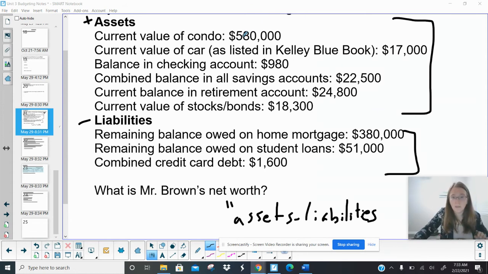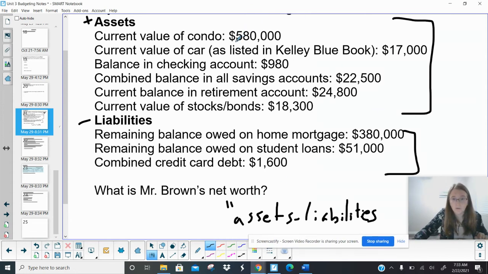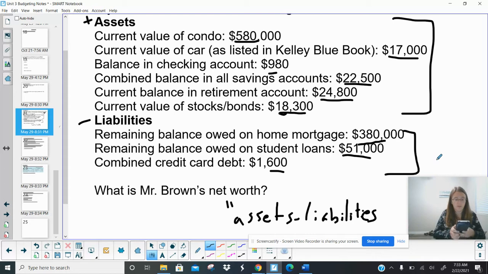So go ahead and add up all of these numbers here. We've got 1, 2, 3, 4, 5, 6. Add up these three separately, right? We're going to do this chunk and this chunk, and then come back and compare and see if we are getting the same thing. Again, as you're going, guys, for example, on the 580,000, that's 4 zeros, right? 1, 2, 3, 4. So I would go on my calculator, 5, 8, and then as I hit the 0 button, I'm going to go 1, 2, 3, 4. So I get the right number of zeros. Go ahead and try it.